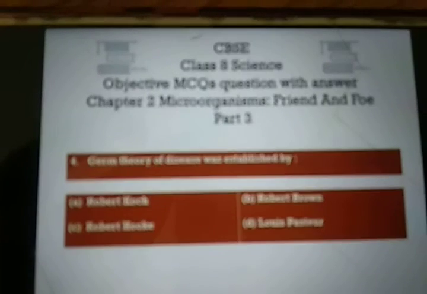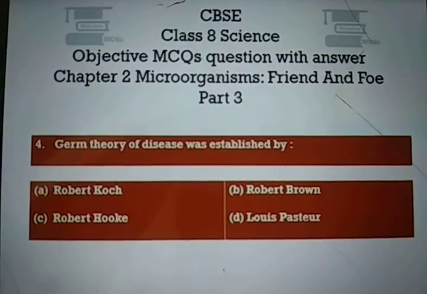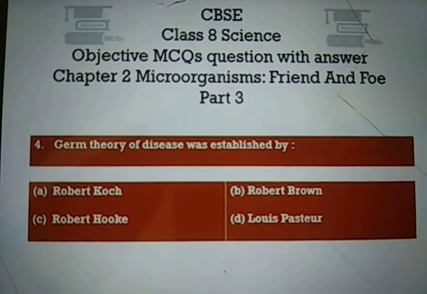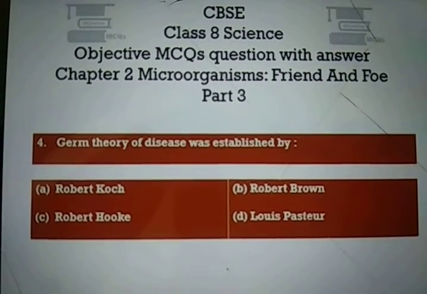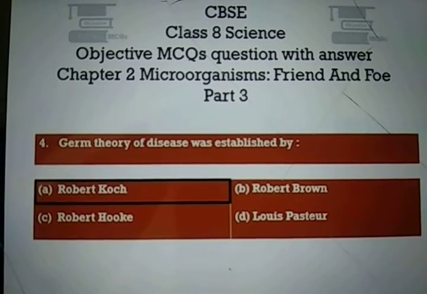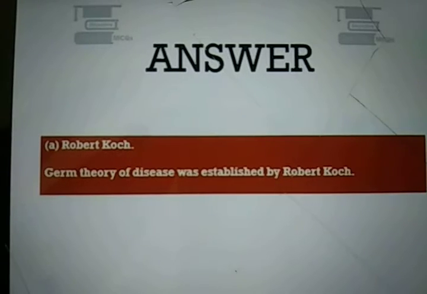Question number 4. Germ theory of disease was established by option A, Robert Koch, option B, Robert Brown, option C, Robert Hooke, and option D, Louis Pasteur. And the right answer is option A, Robert Koch. The germ theory of disease was established by Robert Koch.